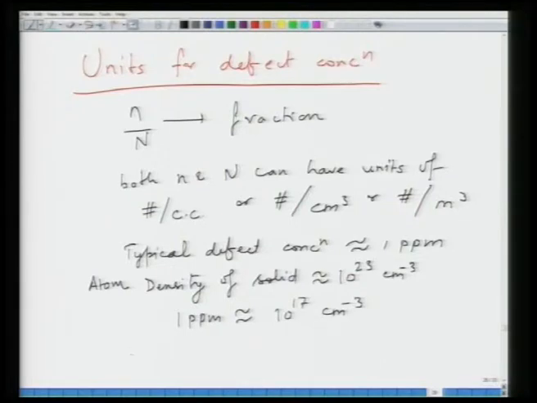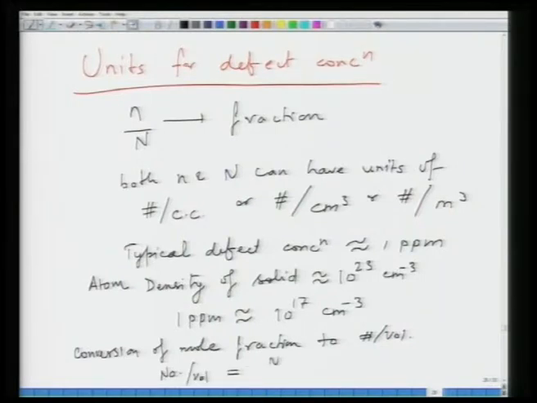Now, if you want to convert the mole fraction to a number per unit volume, then number per unit volume would be equal to Na, which is Avogadro number per mole, multiplied by density, which is gram per cc, divided by molecular weight, which is gram per mole.